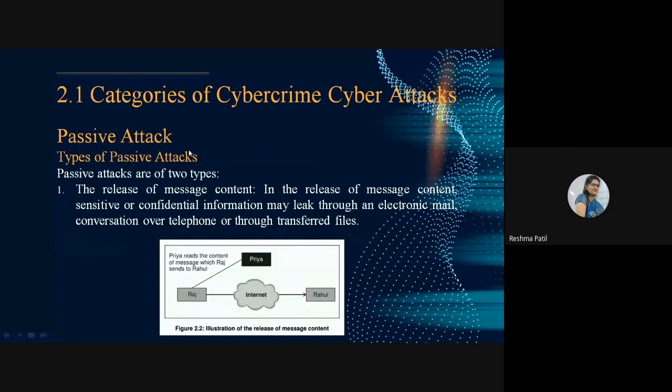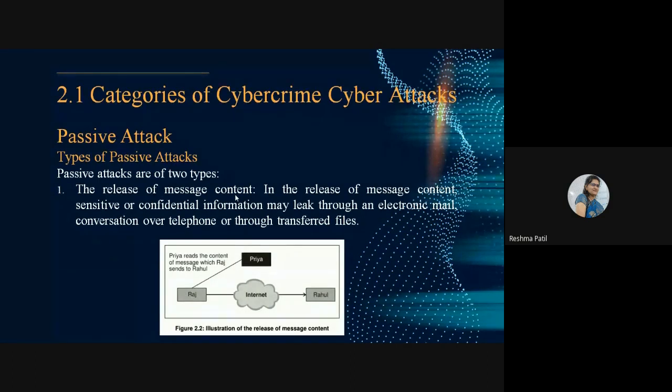Types of passive attack. Passive attacks are of two types. First is a release of message content. Here you can check the diagram as well as this content. A release of message content.